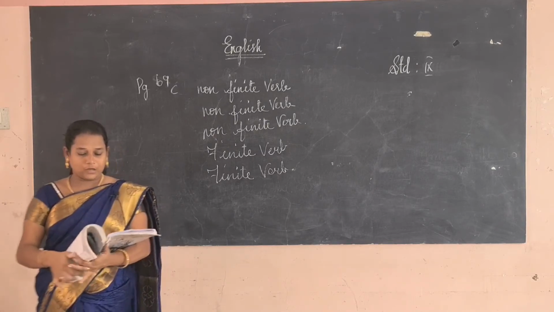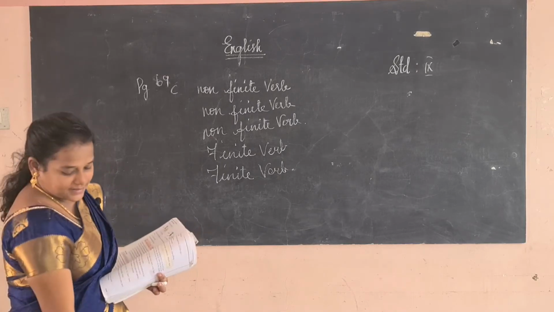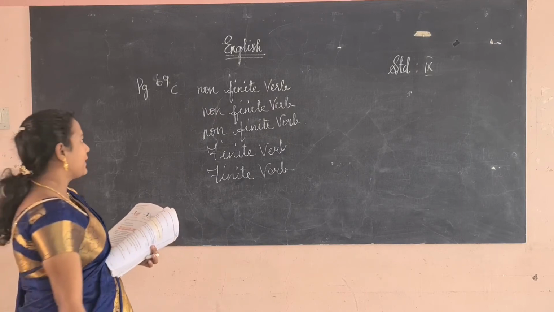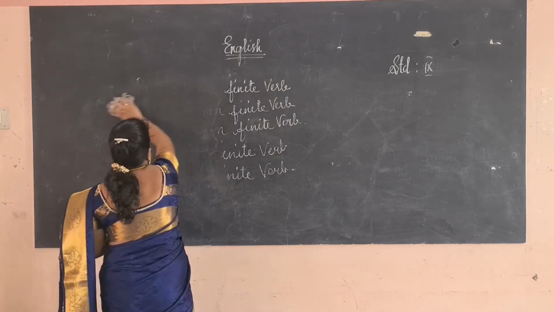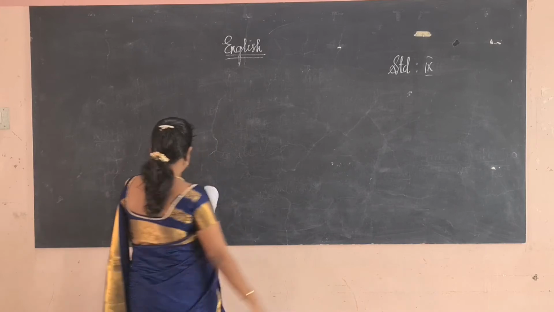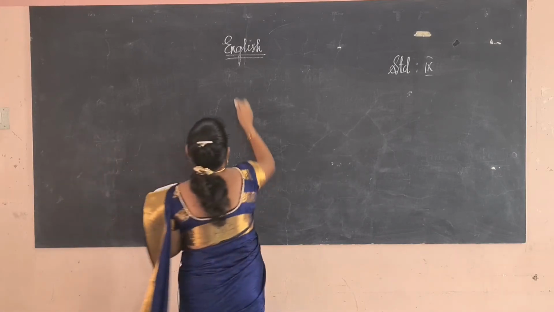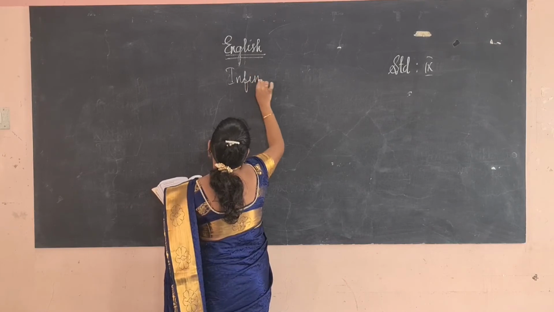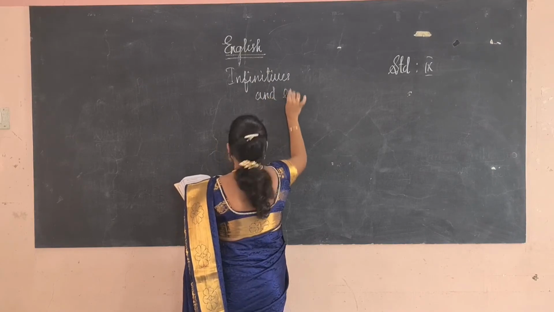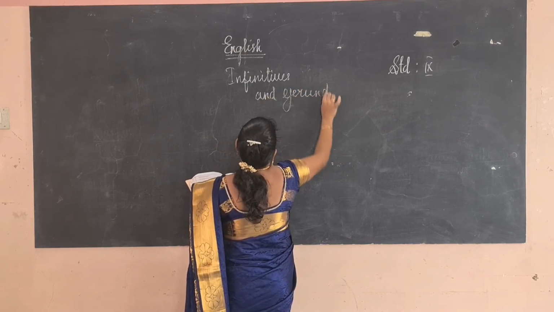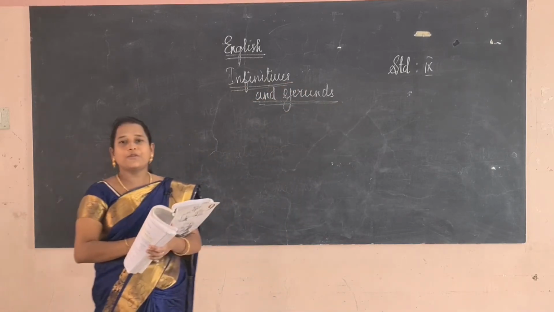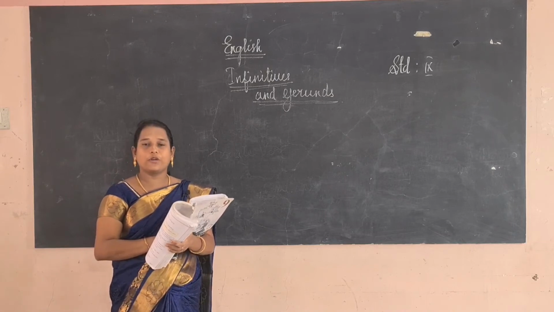Now we are going to learn about infinitives and gerunds. We have studied what non-finite is. Now the next one is infinitive and gerund. Infinitive is often called a to verb.